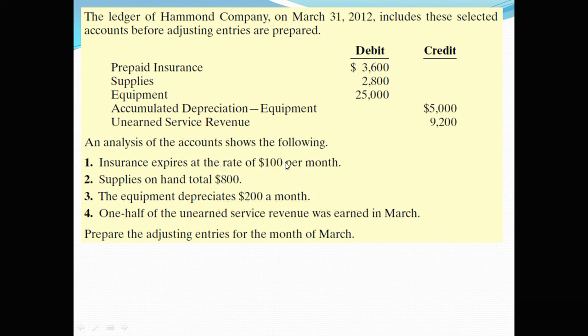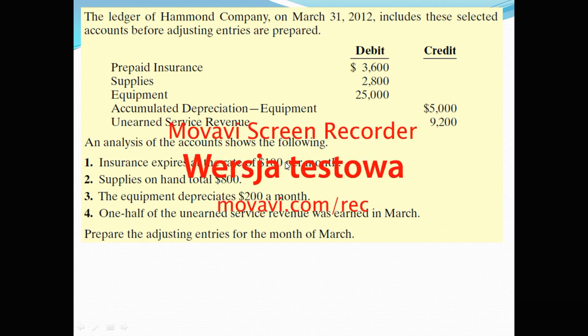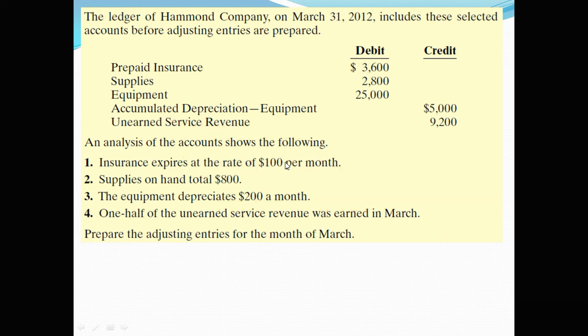So you used $2,800 minus $800, which is $2,000 of that during this period. And the equipment depreciates $200 a month, so it loses $200 of its value because of use every month.